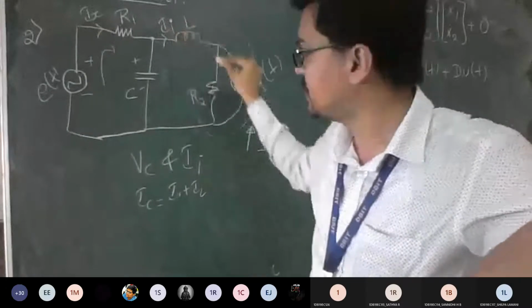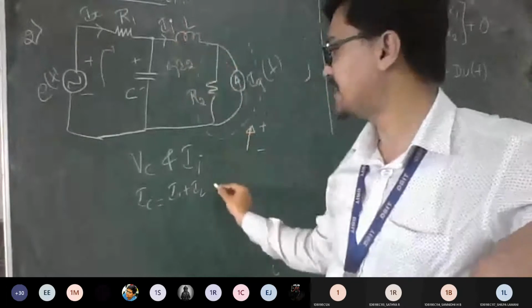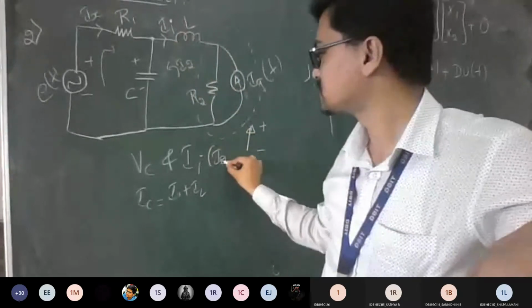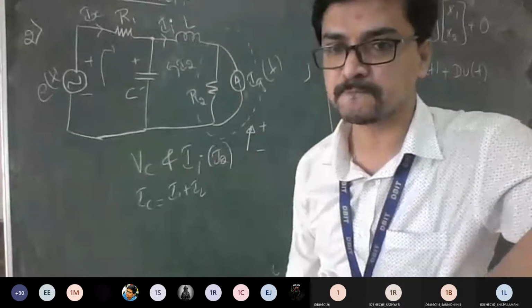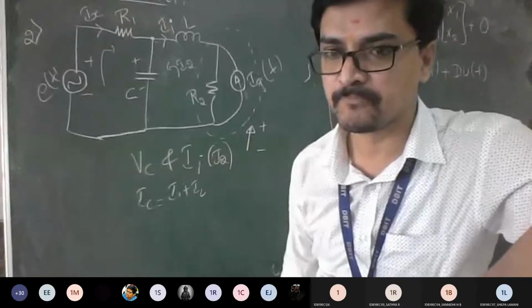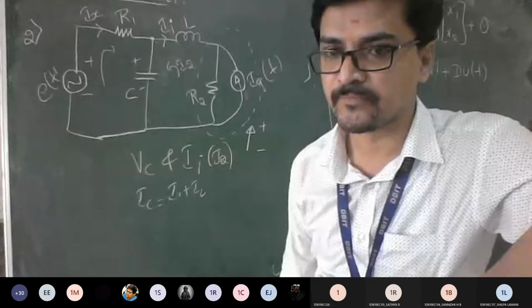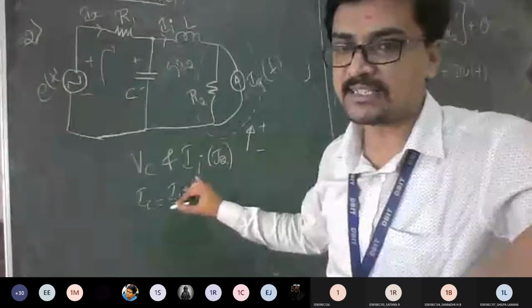According to that logic, it belongs to the second mesh. That is I2. So you can take II as I2. Am I clear? So the state variables are Vc and II, nothing but I2.